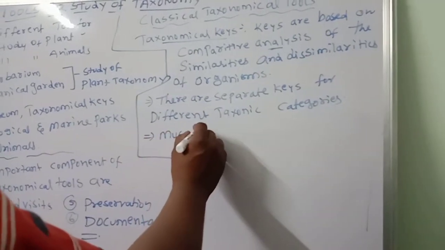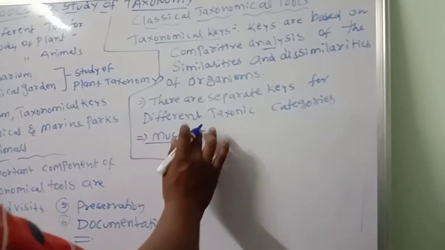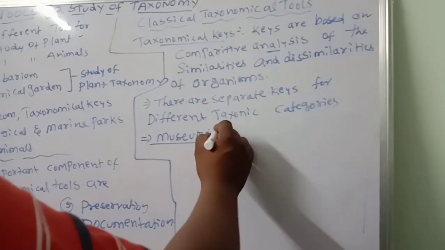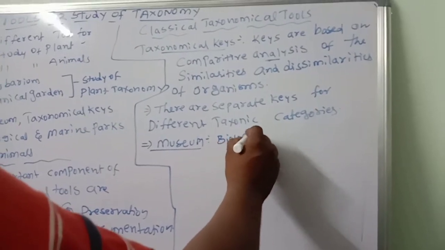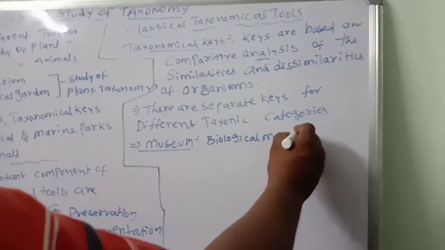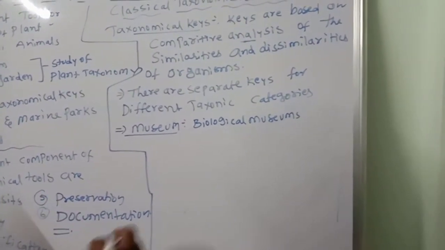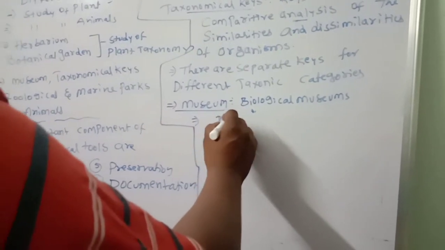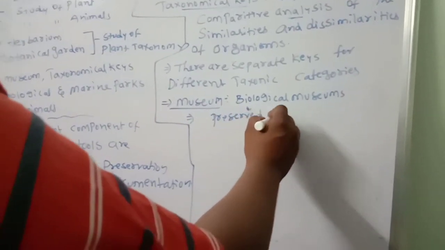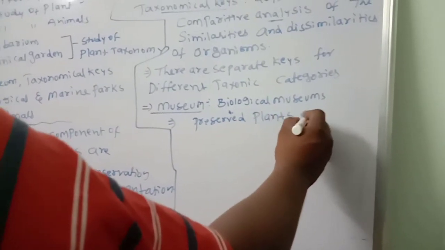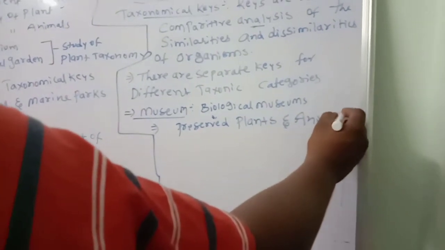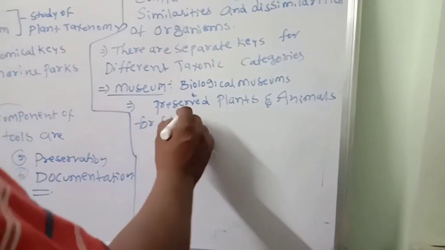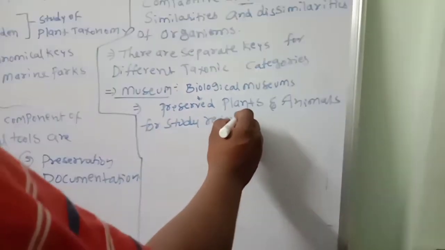The next one, museums. You know very well what museums are, where it all is present. Biological museums have preserved plants and animals for study reference.